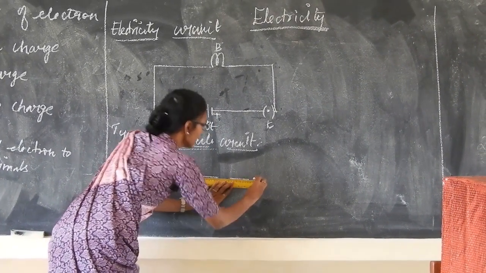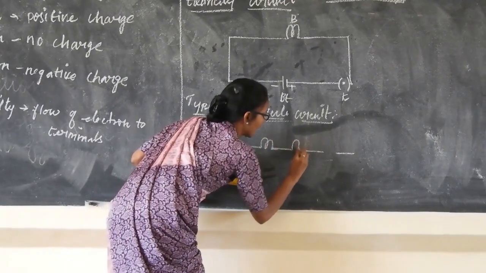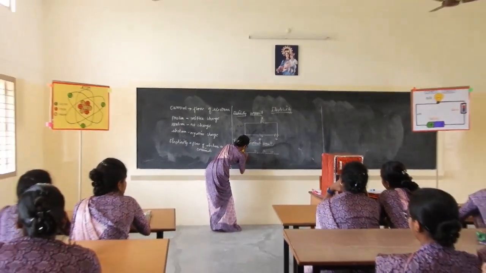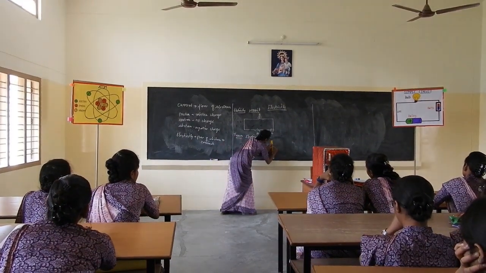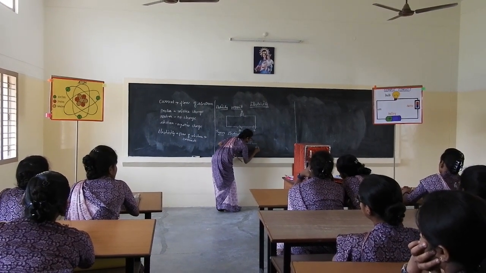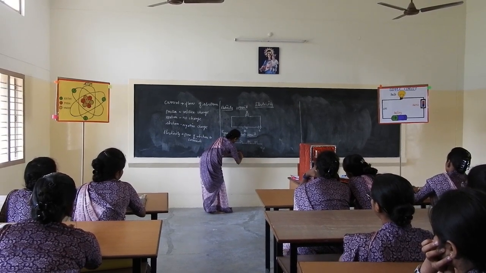We have bulbs in series with the source of electricity, which is used for the current flow, and we have a battery.